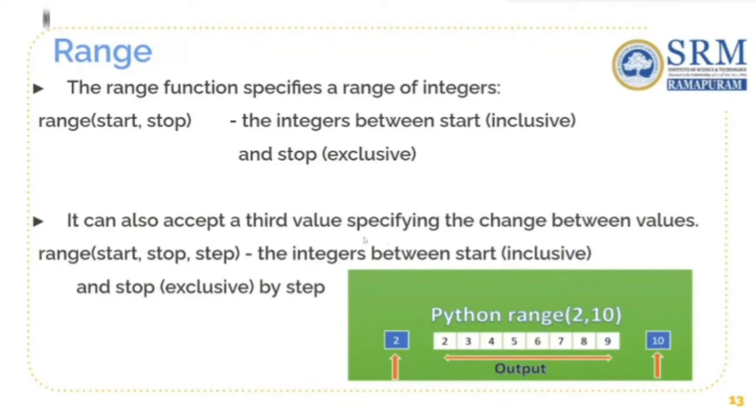It can also accept a third value specifying the change between values, such as if you give 2, 10, 2, the third argument being 2, it will be taken as the step value. Instead of printing 2, 3, 4, 5, 6, 7, 8, 9, it will only be printing 2, 4, 6, and 8. As we have taken the step value as 2, the value will be incremented by 2 every time we go on.